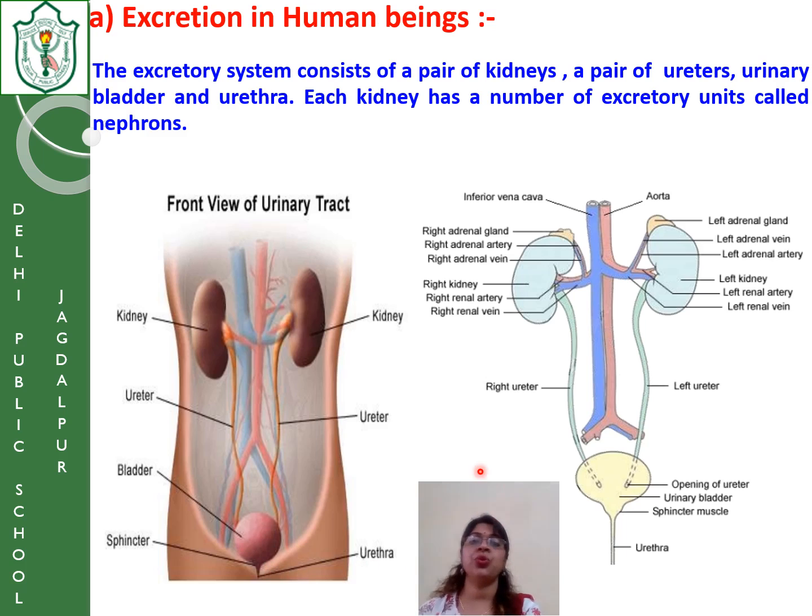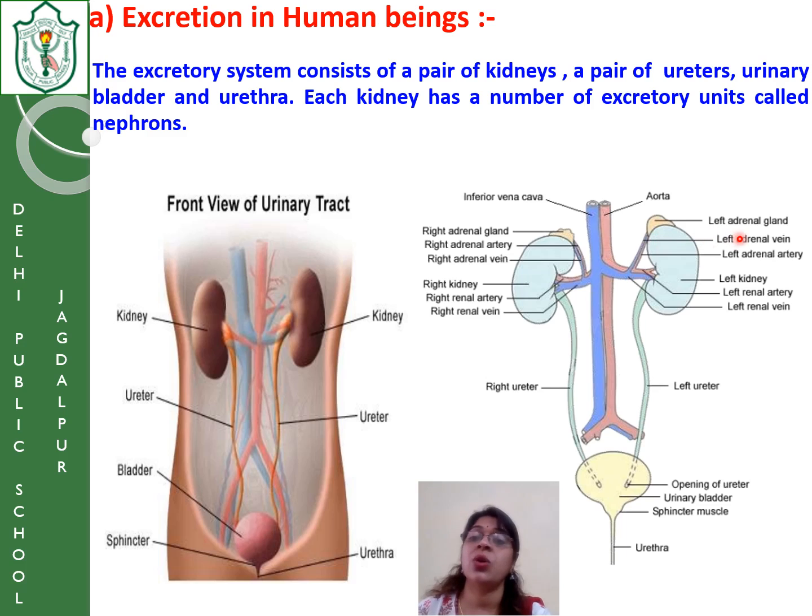If I show you the detail of the excretory system, you can see that there are two kidneys, two ureters, one bladder and one opening. But along with it, there are some blood vessels and some other glands also. Above the kidney is a gland.